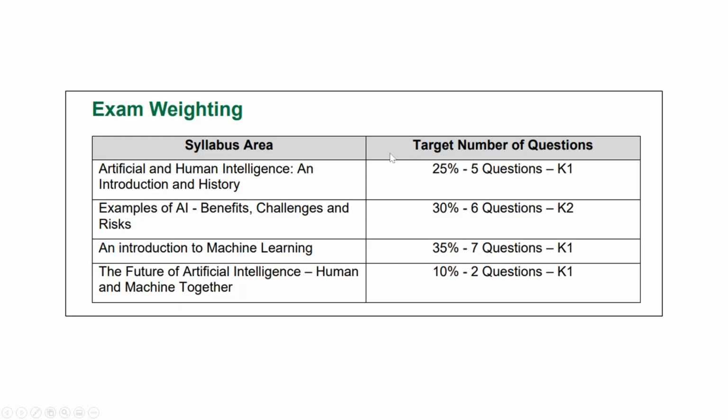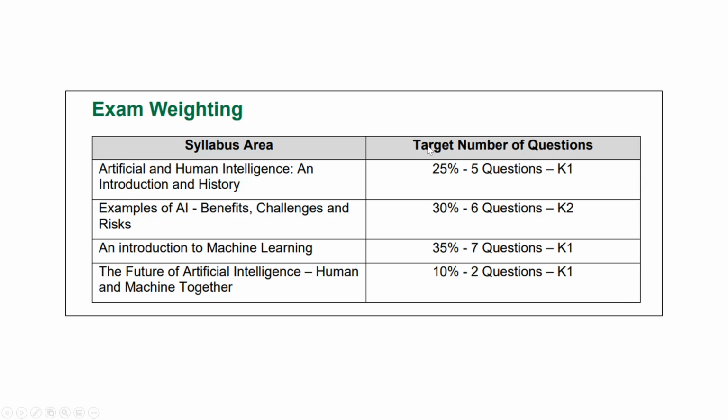Now, in terms of the content of the exam, what's being tested, there's 4 areas, we're told, on the syllabus. Now, the biggest area, and they're weighted, right? So they're not all worth the same number of marks. So the most heavily weighted area, 35%, is actually on machine learning, an introduction to machine learning. And the idea seems to be that 7 questions they're going to devote to machine learning.